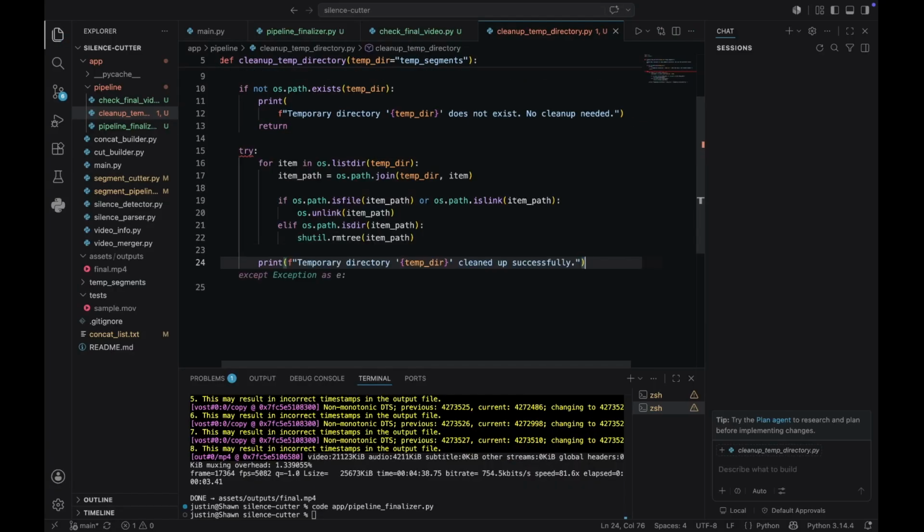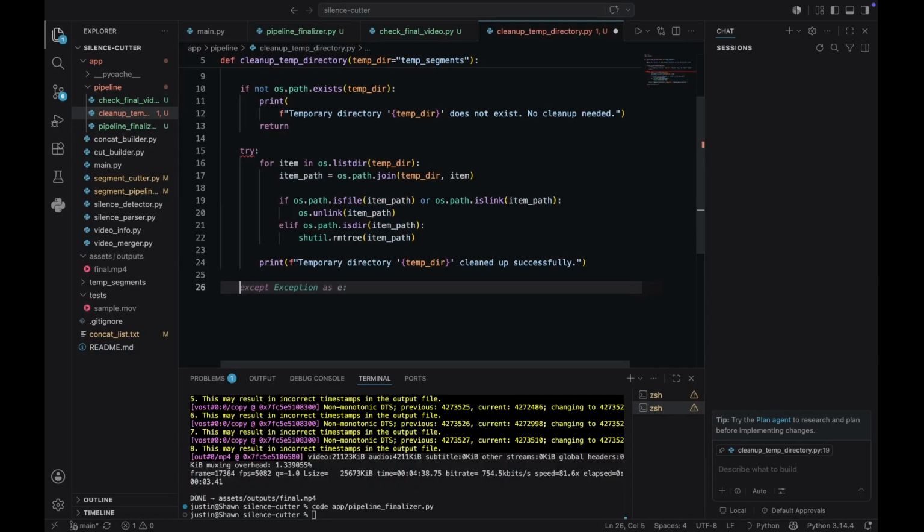Cleanup successfully. So what this does is check if the file item path exists. If it is a file, we're gonna delete that. But if it's not a file, we're gonna remove the subdirectories inside. But still, the temp segments directory will not be deleted. Lastly, we're gonna add the exception.